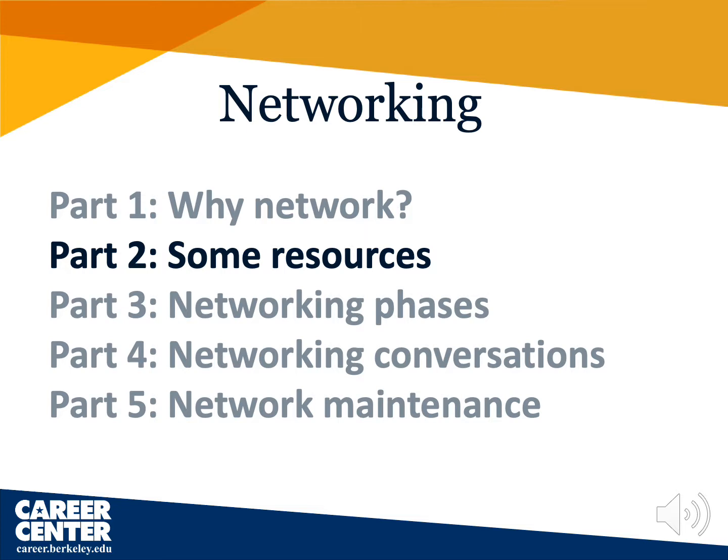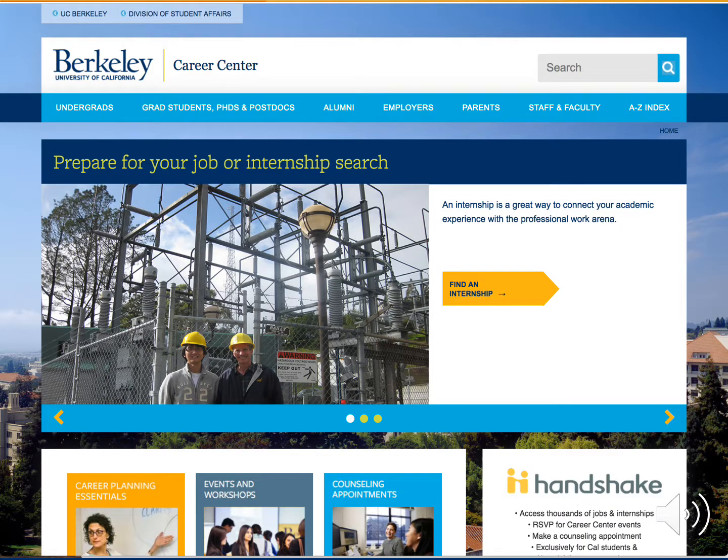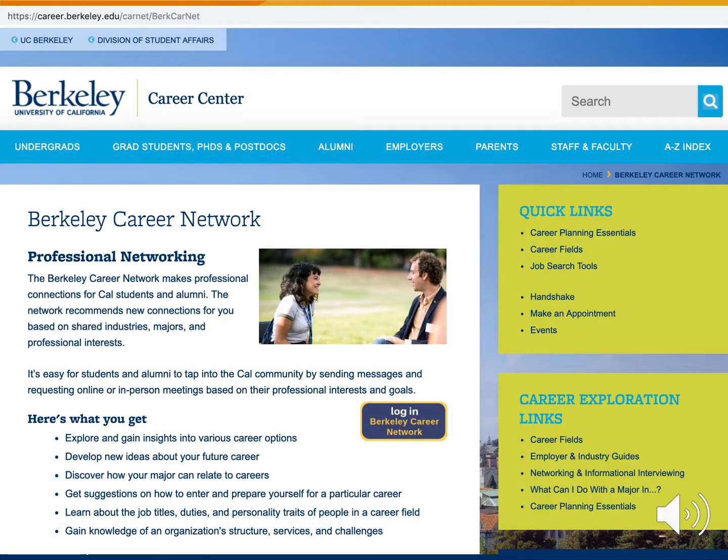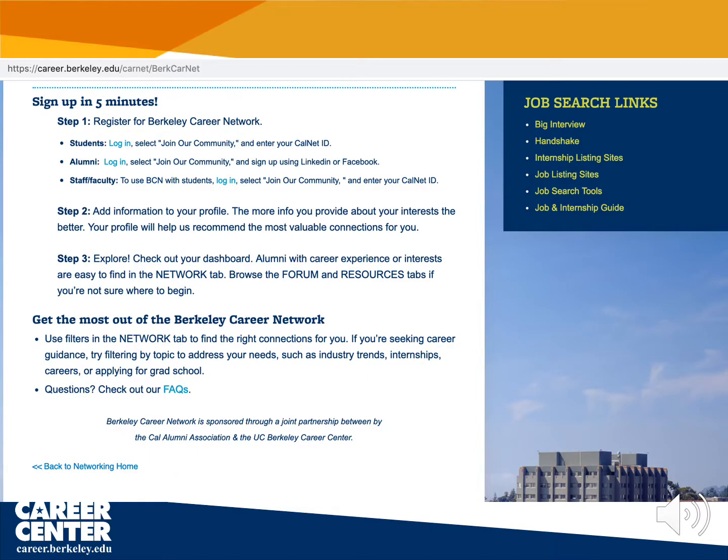A useful starting point is the Career Centre website, career.berkeley.edu. Use the search box in the top right-hand corner to do a search for Berkeley Career Network. Follow the links to the Berkeley Career Network landing page. Scroll down the landing page and you'll see sign up and login links.